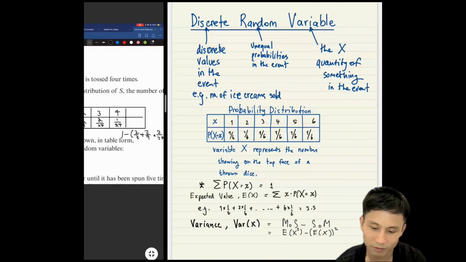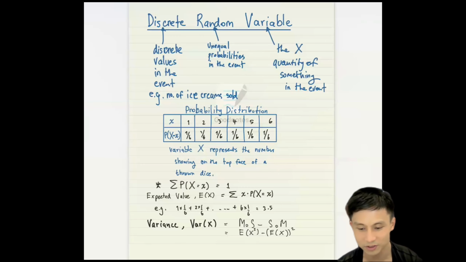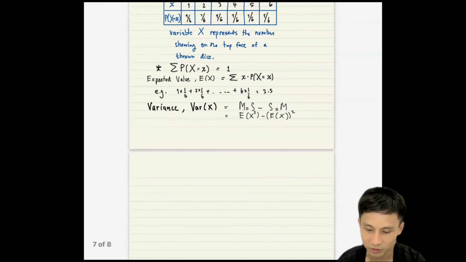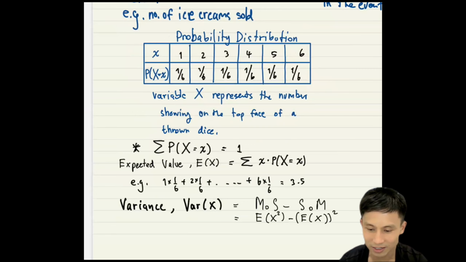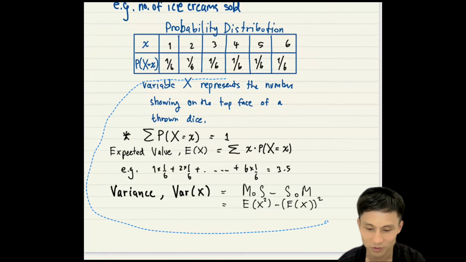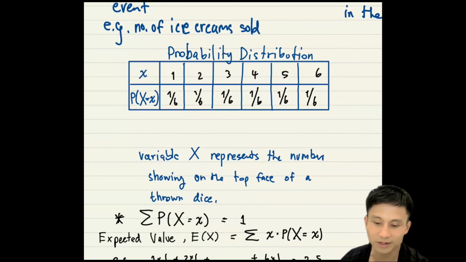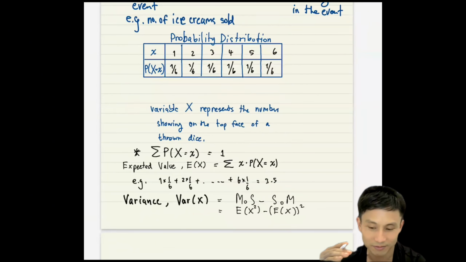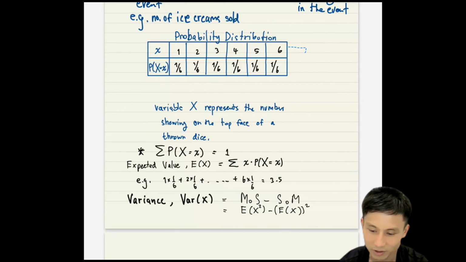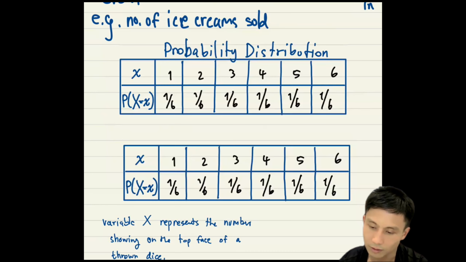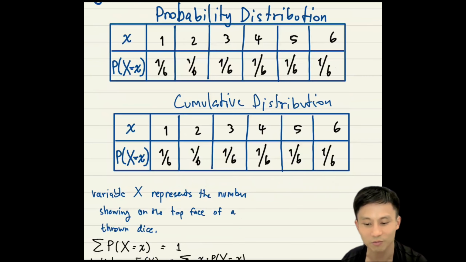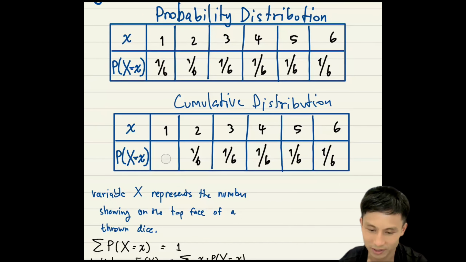Now let's have a brief look at the concept of cumulative distribution. A cumulative distribution is just adding something from the current probability distribution. If you want the cumulative distribution, the first row will be the same, but then what is cumulative? So I'm going to copy this table first. For the same event, the cumulative distribution is basically adding up probabilities. Accumulate probability. So this would be 1/6 first, because you bring 1/6 down here. There's nothing accumulated before 1/6. So the first one is 1/6.